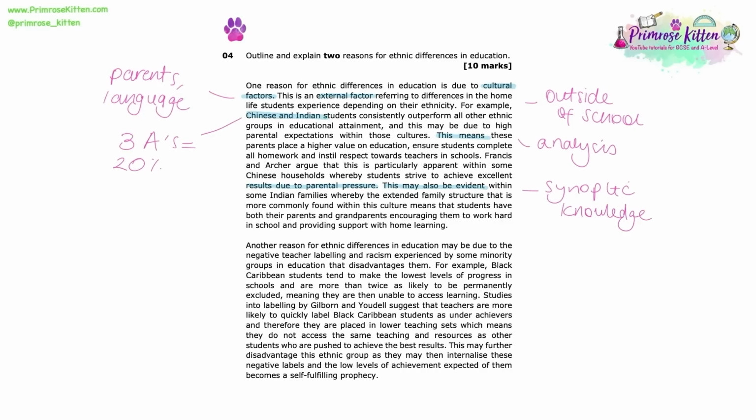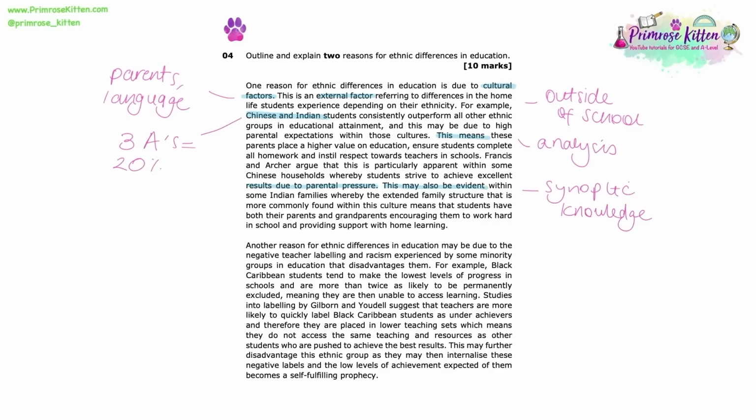Another reason for ethnic differences in education may be due to the negative teacher labelling and racism experienced by some minority groups in education that disadvantages them. For example, Black Caribbean students tend to make the lowest levels of progress in schools and are more than twice as likely to be permanently excluded, meaning they are then unable to access learning. Studies into labelling by Gilbert and Udell suggest that teachers are more likely to quickly label Black Caribbean students as underachievers, and therefore they are placed in lower teaching sets, which means they do not access the same teaching and resources as other students who are pushed to achieve the best results.